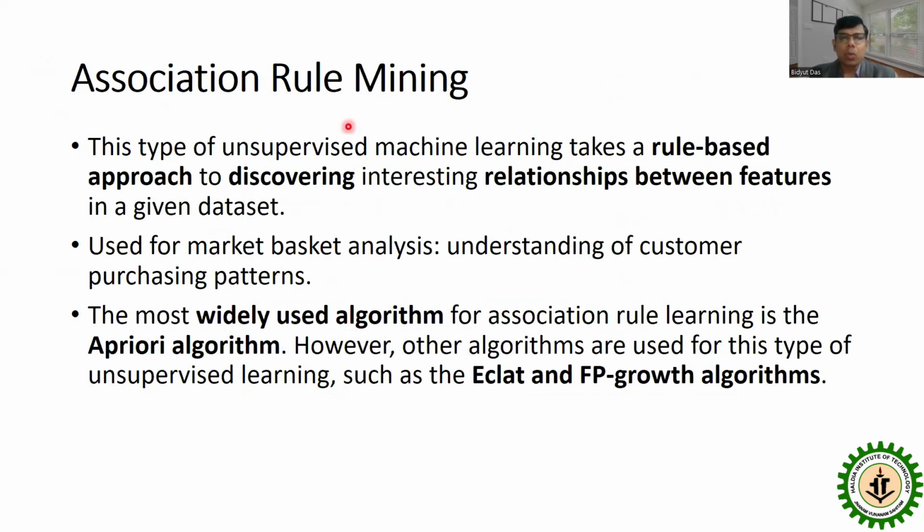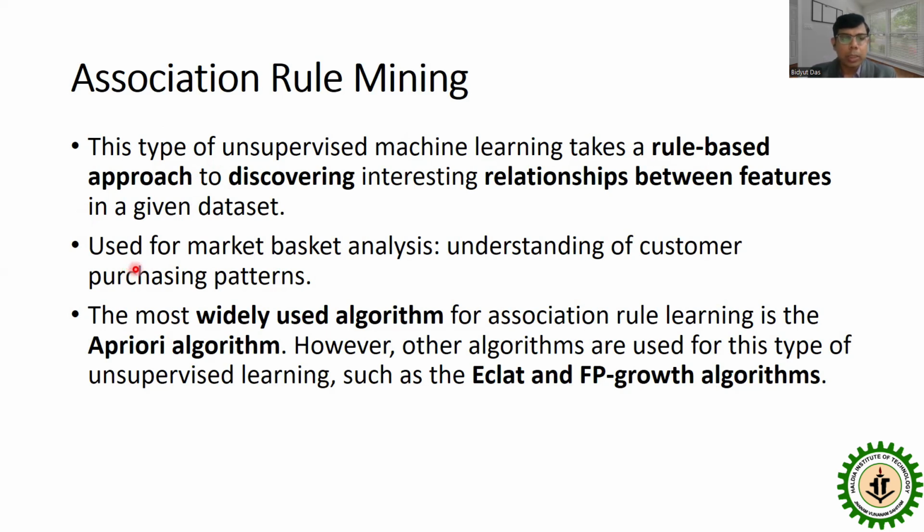Now association rule mining. It is also an unsupervised machine learning technique. It uses a rule-based approach for discovering relationships between the features in a data set. So that is the definition of association rule. We are finding similar data items and grouping them. That is our main objective in association rule mining. Where is it used?